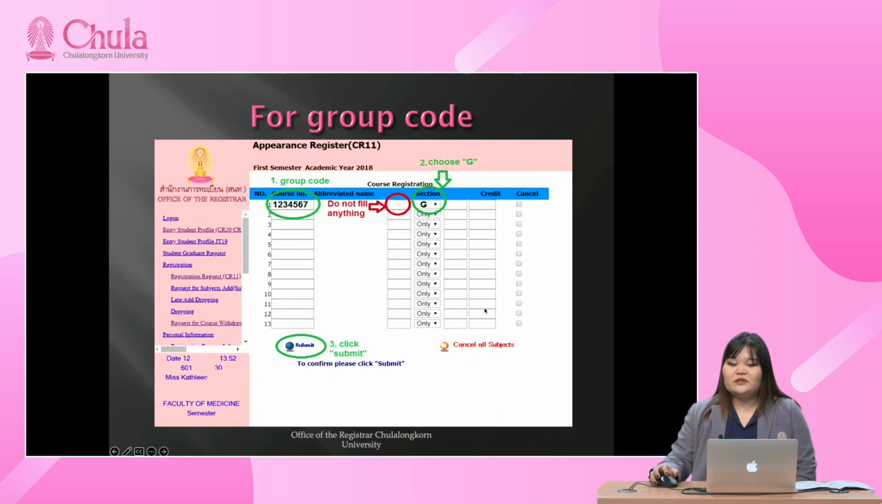Okay, for group code, maybe some undergraduate students receive a group code from the faculty. You just fill the group code here, and do not fill anything in the section blank, and choose G. Choose G on the drop down, and then just click submit.